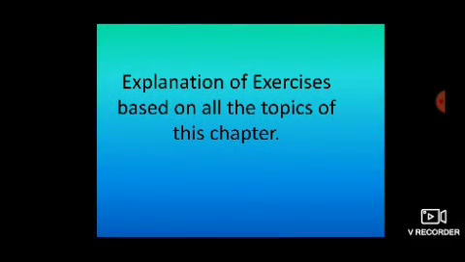Now explanation on exercises based on all the topics of this chapter. Now students, you will get snaps of all exercises, so you can solve them easily. Those who don't have the textbook will get the snaps. So exercise A and B are quite easy, in that you have to write the nouns against the correct category. Nouns are in category wise, like common nouns, proper nouns, abstract nouns and collective nouns. So from the box you have to categorize nouns according to their heading.